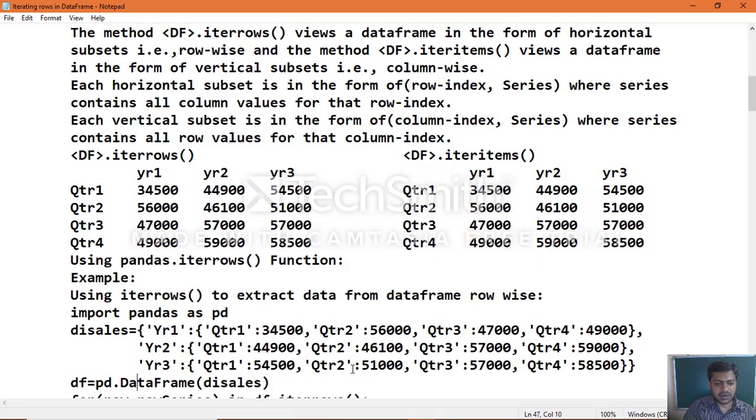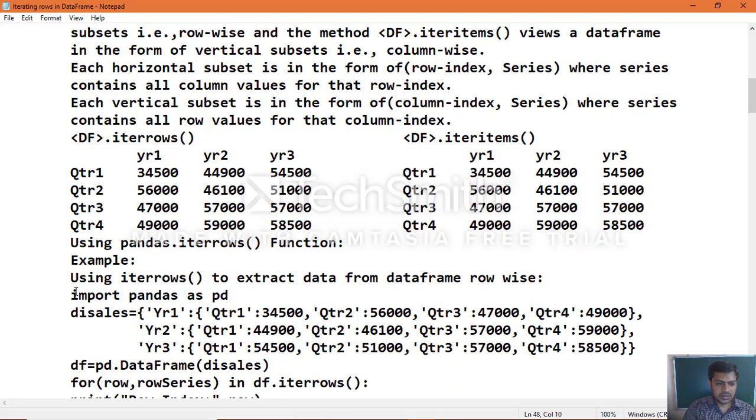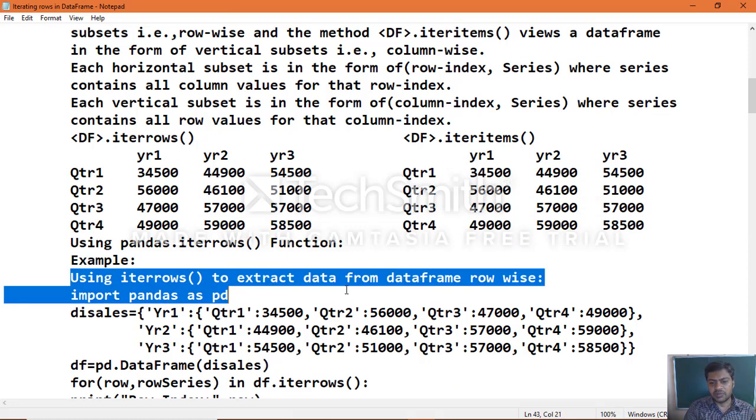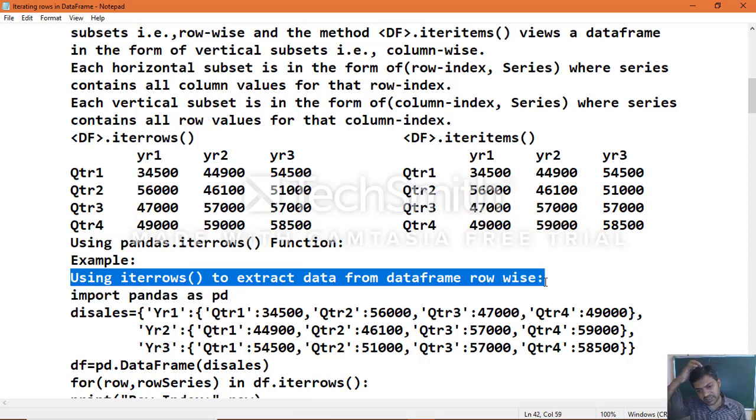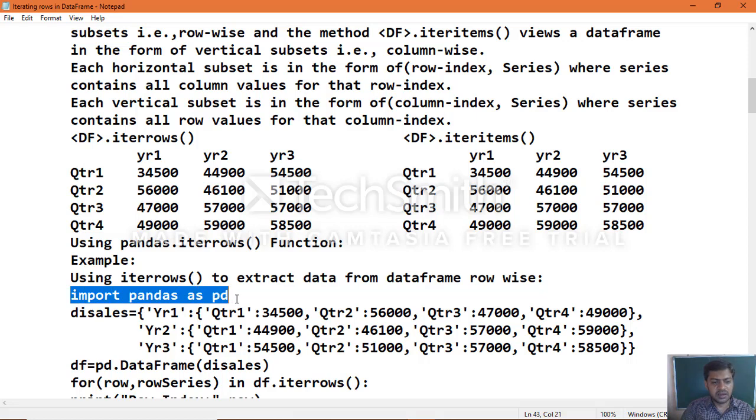Let's take an example: using iterrows to extract data from a data frame row wise. We will also see how to extract the data position wise along with this. So let's start with importing the pandas module, then create the dictionary.